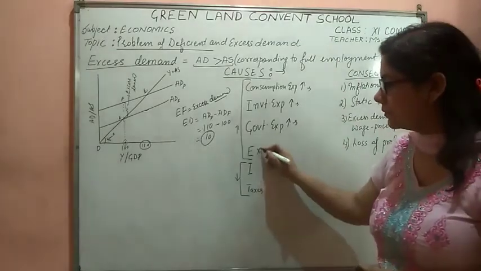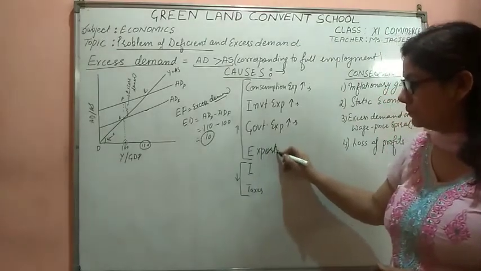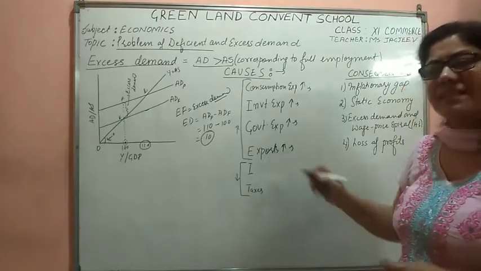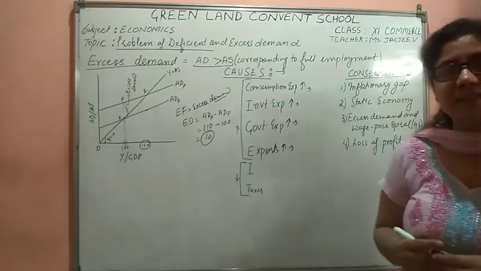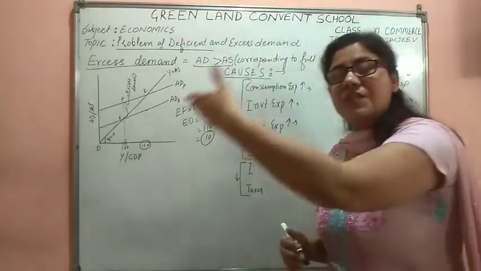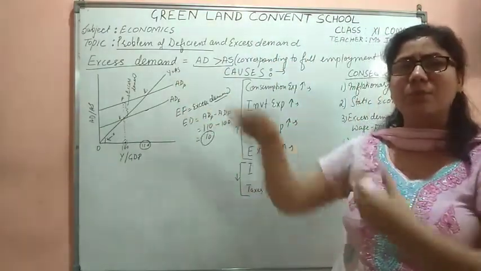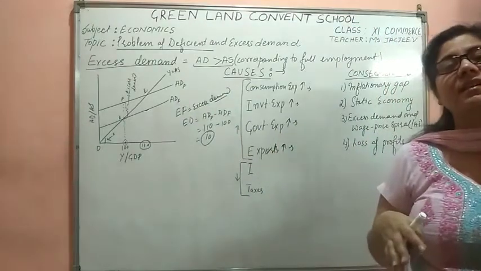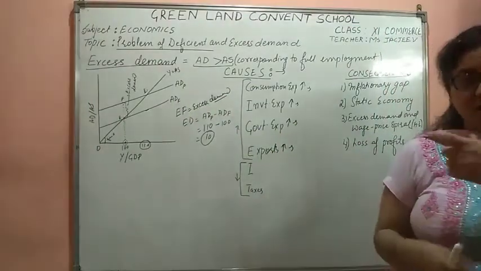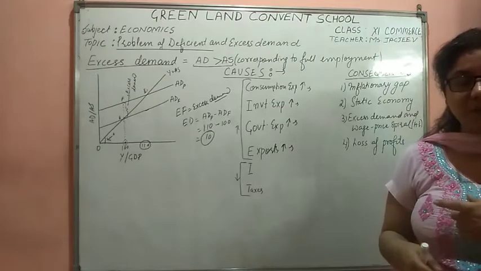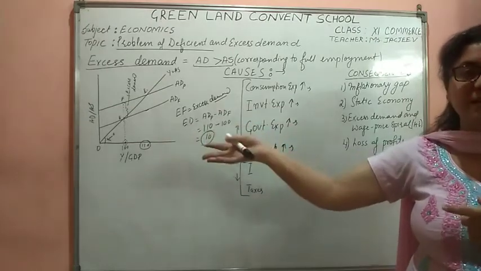Exports are more. One reason behind the more export is that if we are doing export, it means that the international prices might be more than the domestic prices. If we are producing something of 100 rupees, the international price may be 110.